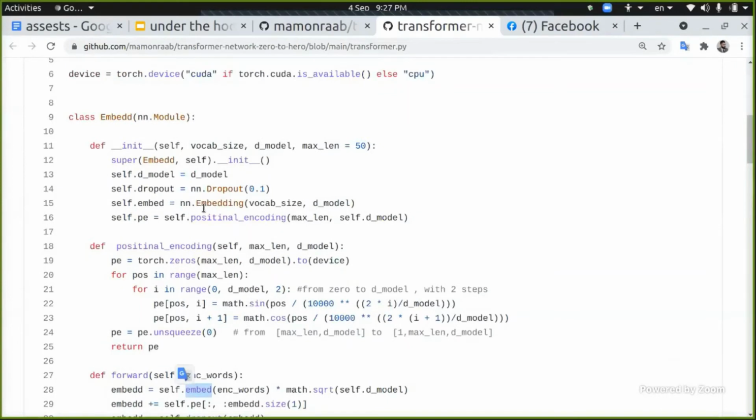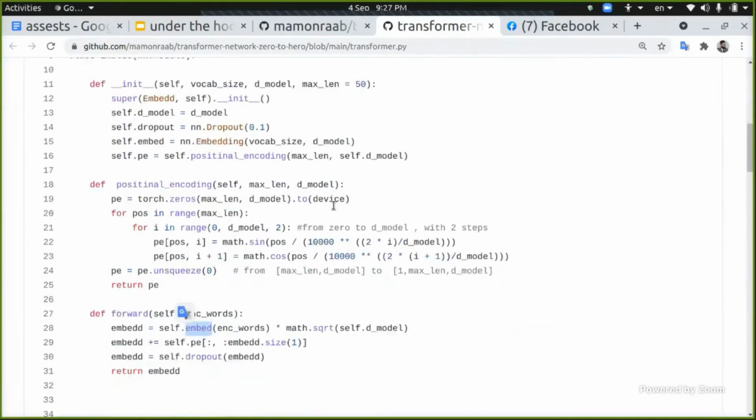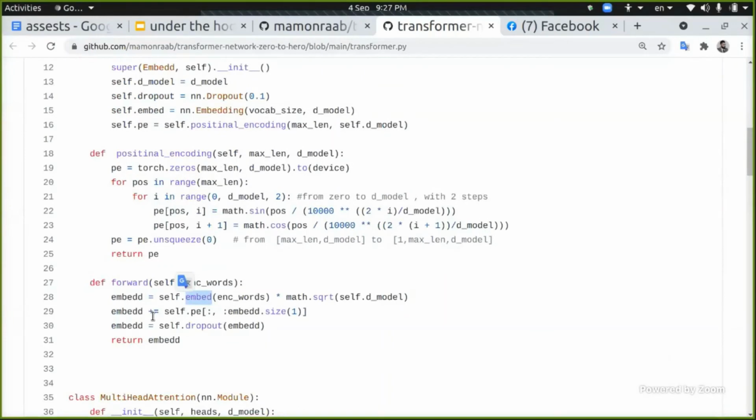For the embedding, we are using nn.embedding, which actually creates a lookup table. This is some kind of tokenization; you can search for it. We create it with the size of the vocabulary and the dimensionality of the model. Next, we do a summation between what we got from the positional encoding and the embedding. So how are we calculating the positional encoding? This is the method that we calculated.